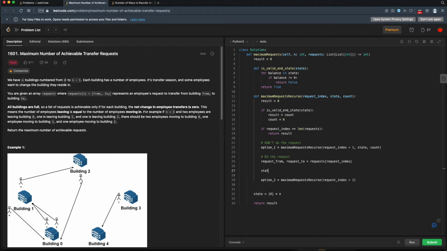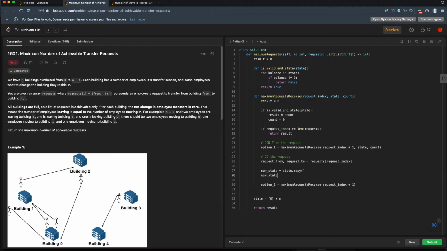So our state, let's see, we actually want to make a copy of our state. Because this is a list and it's a reference variable, we will need to make a copy of it so when we make changes to it, we're not impacting all the other recursive calls. So we have some new state. This might be expensive, so we might have to address this in the future. Let's just try this for now and see if it works. So we'll make it a copy of our state.